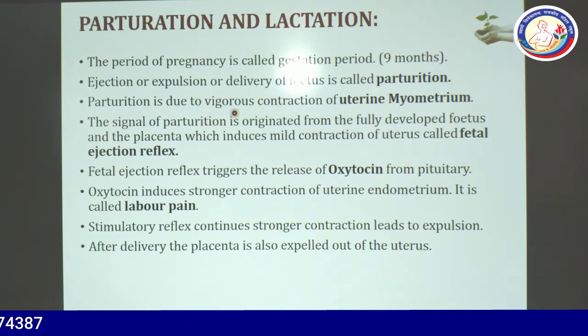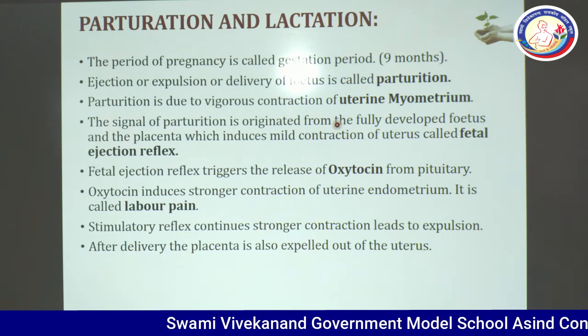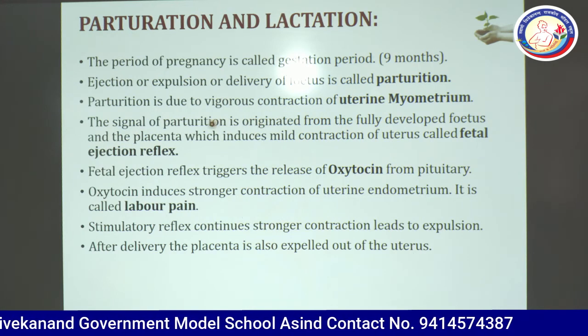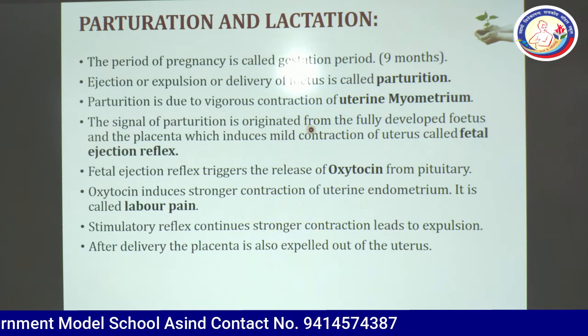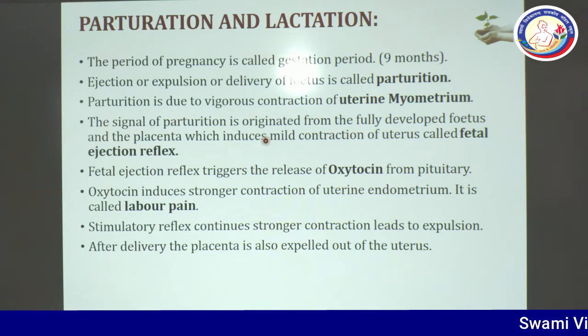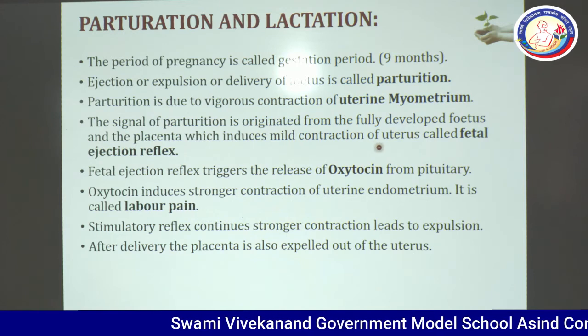Parturition is due to vigorous contraction of the uterine myometrium. As I have taught you in this chapter, the uterus is made of 3 layers. Its middle layer is the myometrium and it is made of muscles. It shows the vigorous contraction. The signal of parturition originates from the fully developed fetus. It means as the fetus is completely developed, then signals are created. The placenta induces mild contraction. Initially, the placenta will release hormones and mild contraction of the uterus can be seen.